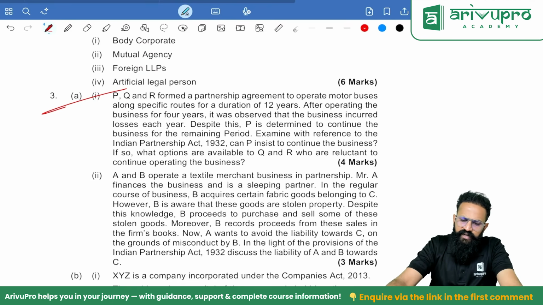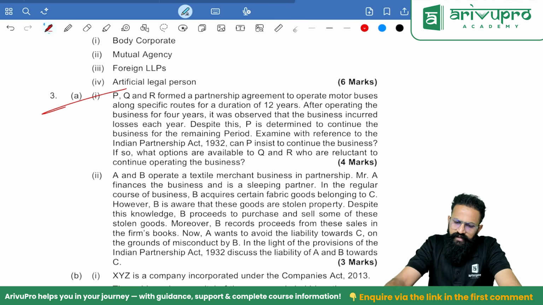P, Q, and R formed a partnership agreement to operate a motor business along specified routes for a duration of 12 years. After operating the business for 4 years, it was observed that the business incurred losses each year. Despite this, P is determined to continue the business for the remaining period. Examine with reference to the Indian Partnership Act, can P insist to continue the business? If so, what options are available to Q and R who are reluctant to continue operating the business?